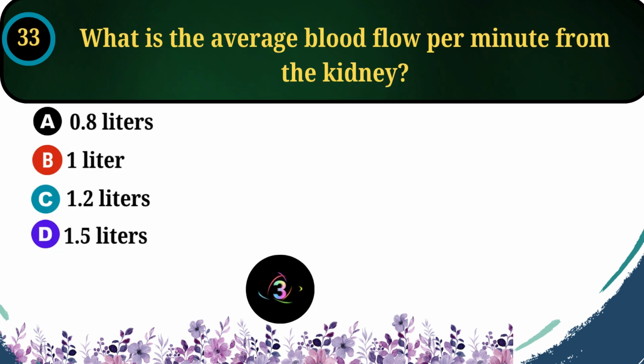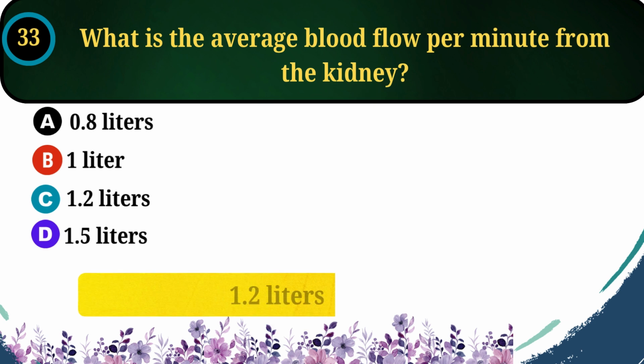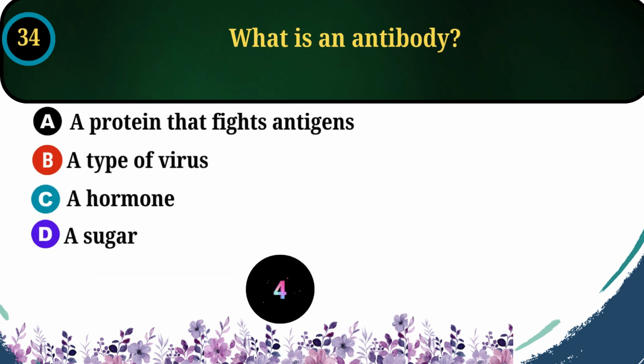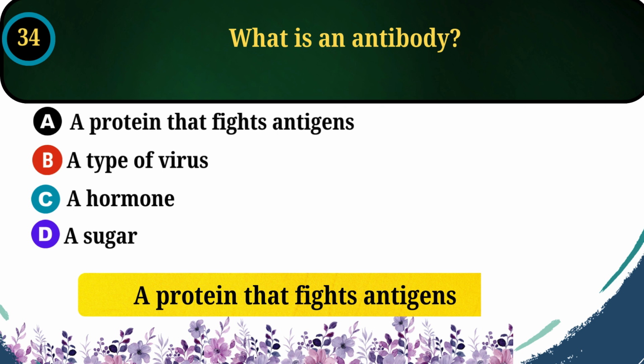What is the average blood flow per minute from the kidney? Answer: 1.2 liters per minute. 34. What is an antibody? Answer: a protein that fights antigens.